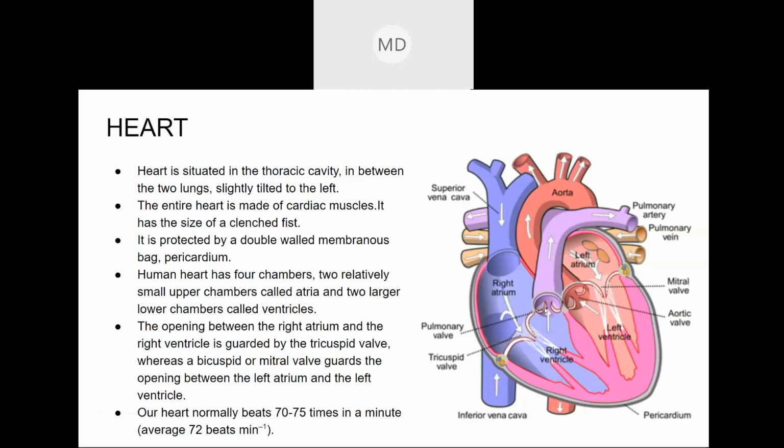The pulmonary artery carries deoxygenated blood to the lungs, and the pulmonary vein carries oxygenated blood from the lungs. Oxygenated blood means pure blood, deoxygenated means impure blood. This is all about the heart.